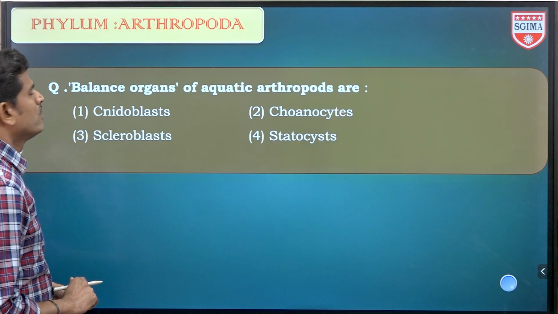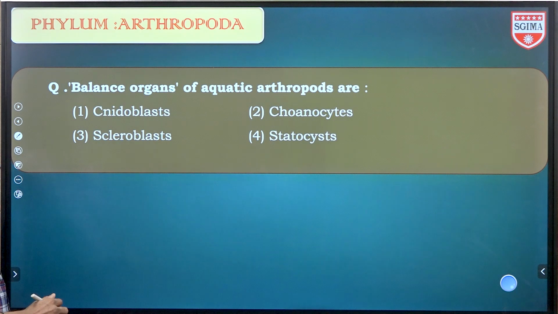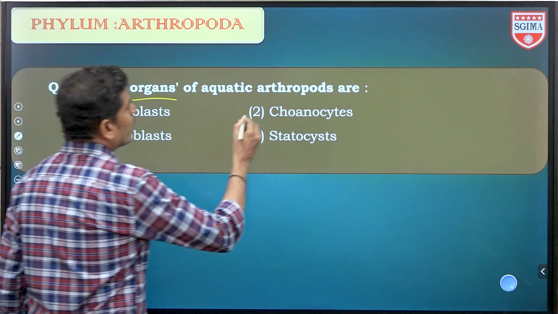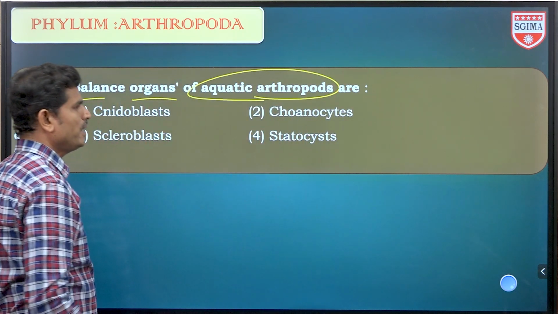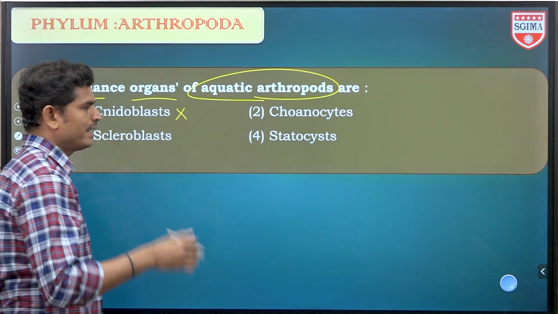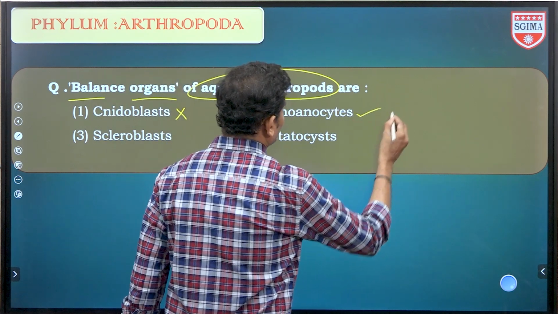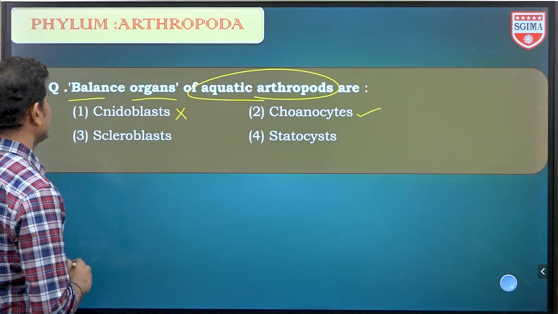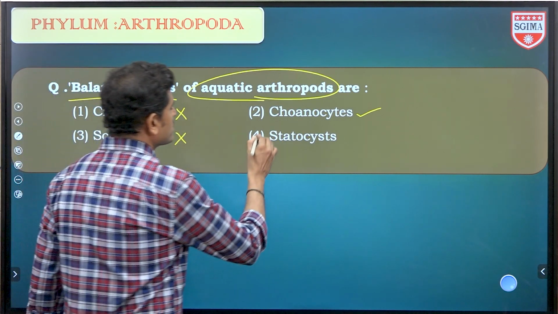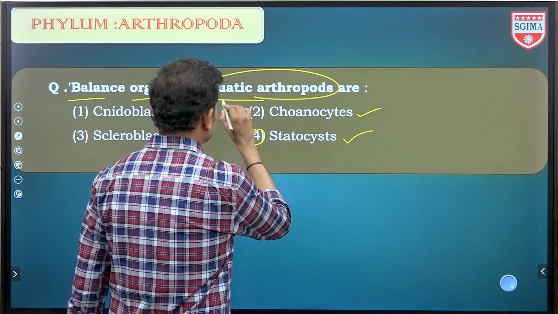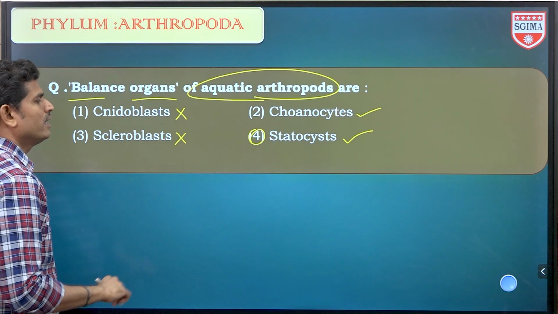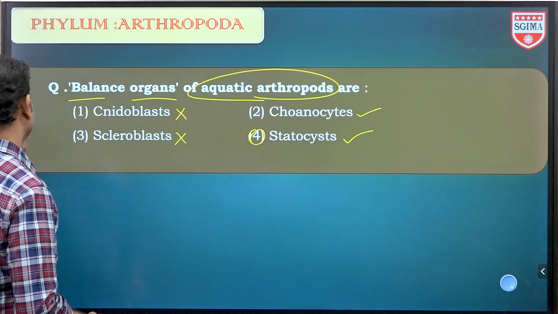Next, first question. See this first question and guess the answer. Balance organs of aquatic arthropods. Which is the balancing organ in aquatic arthropods? Cnidoblasts, cnidocytes in Cnidaria, they are stinging cells. Choanocytes are present in Porifera, so they are collar cells. Next one, scleroblast cells are also not present in this. And statocyst is the correct option, which helps for balance, for buoyancy, for static motion.